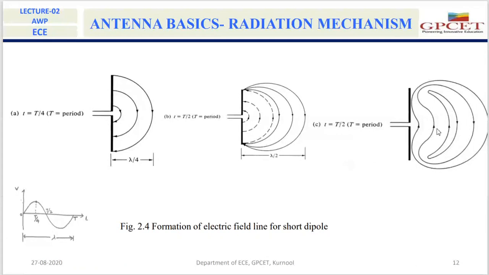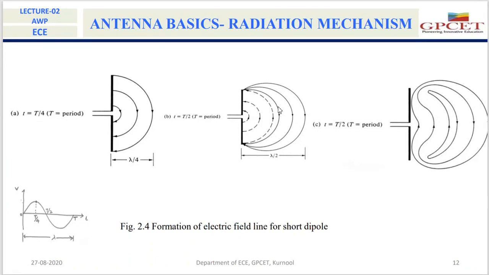In figure C, at t equal to T by 2, the applied voltage is 0, so there is no charge at the arms of the dipole antenna. As a result, these field lines are disconnected from the antenna, form closed loops, and move away from the antenna.